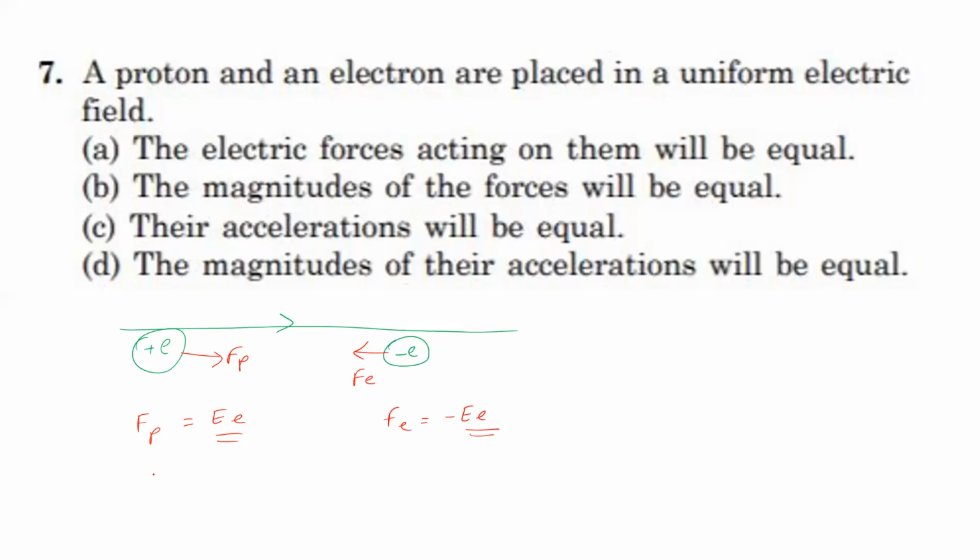And let us consider acceleration. The acceleration of the proton is equal to force by mass, E into e divided by the mass of the proton. And the acceleration of the electron is equal to minus eE divided by the mass of the electron. Here the magnitudes of the forces are equal, so we take that the second option is correct. The acceleration directions are different, so the accelerations are not equal. Also, the mass of the proton is much greater than the mass of the electron, so the acceleration of the proton is less than the acceleration of the electron, so the magnitudes of their accelerations are also not equal. So for the seventh question, the magnitude of the forces will be equal is the correct option.